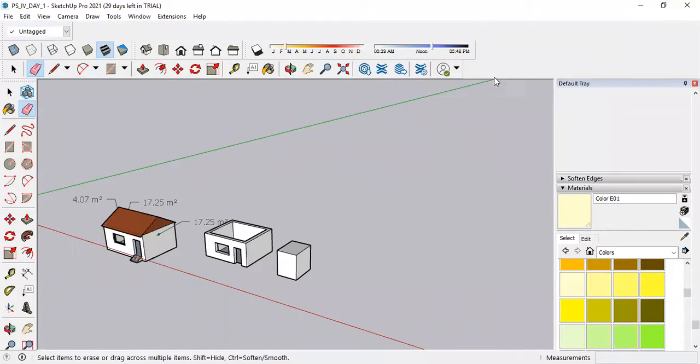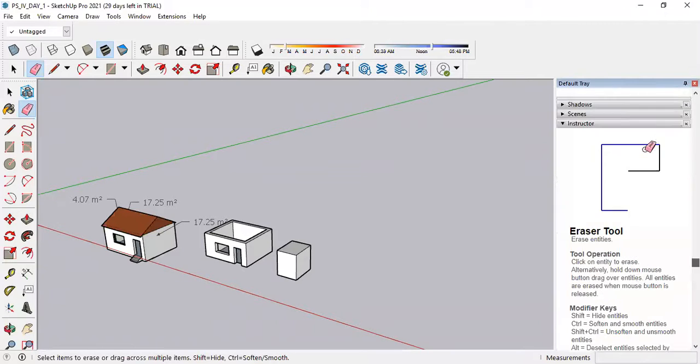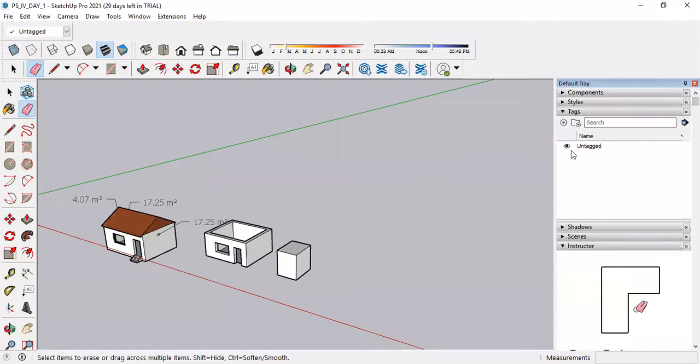When you enable the tag, here you will see this tag option, that is untagged. Currently it is untagged. For that you have to go to this option, drag it upwards. Here also you will see tags.